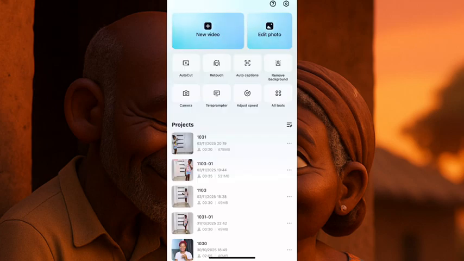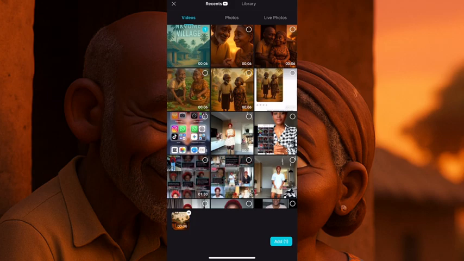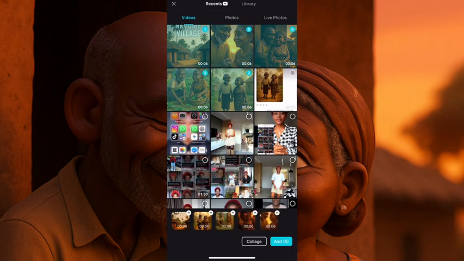I'll be opening my CapCut app. Open your CapCut like this. You click on new video or add videos, depending on how yours is. Now the first thing I'll do is to add my videos according to the story. The first is the village, right? The second is the mom and the old man walking in the path. Then we have them in the farm. We have them in front of their house. And then we have the end of it.